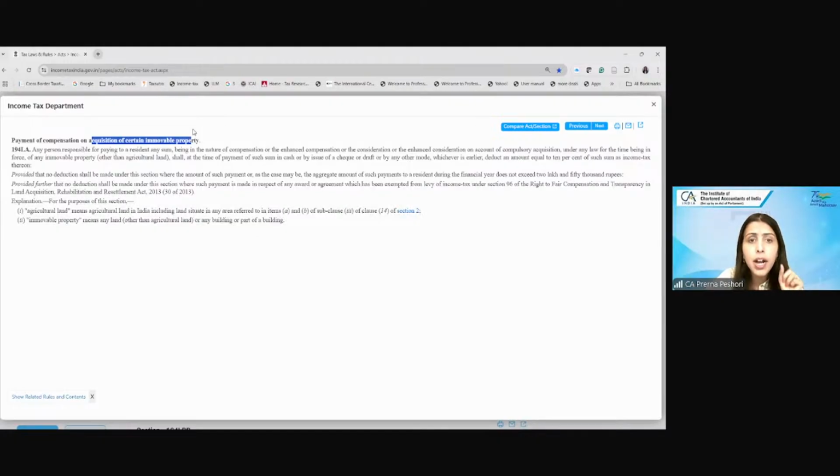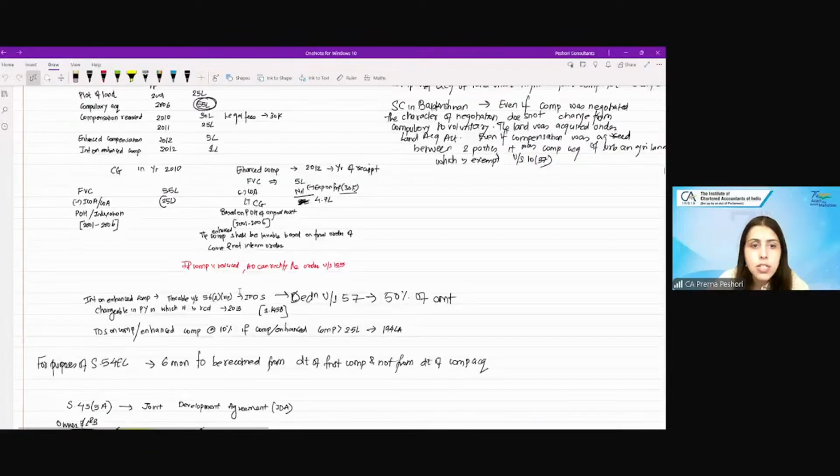So if you remember, I had told you at that point itself that there is this TDS under 194LA if the compensation exceeds rupees 2.5 lakh. Are we clear? So let me take you back to this. See, if you see here, we have clearly written here that there is this TDS under 194LA. See, we have already done wherever the TDS provisions were required to be done so that you don't have to look them separately. Clear? Let's move to the next section.